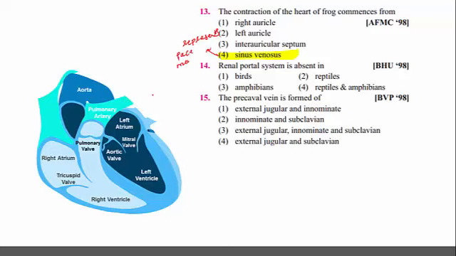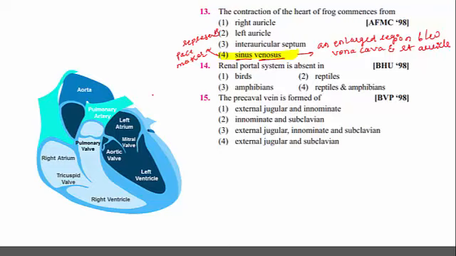Like our sinoatrial node, in frog the sinus venosus represents the pacemaker, and it is an enlarged region between the vena cava and right auricle.